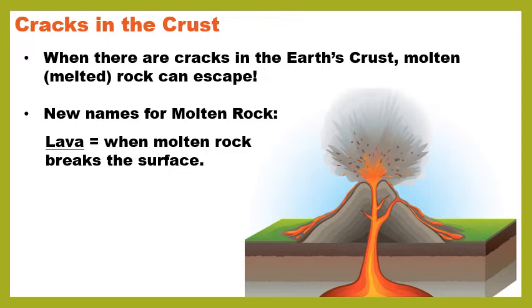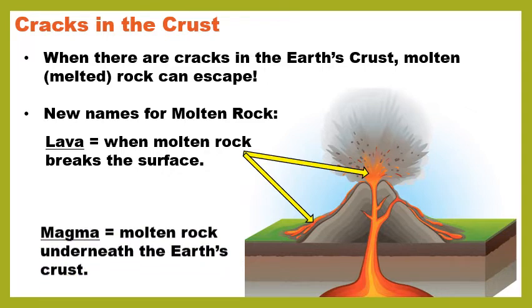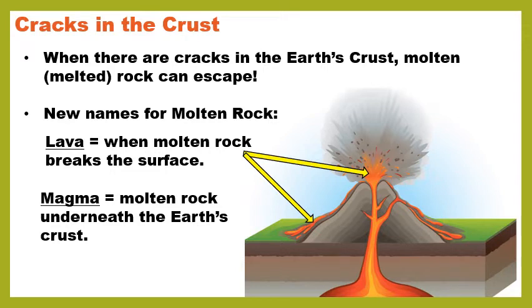So if the molten rock breaks the surface, we're not going to call it molten rock anymore. We're going to call it lava. So in this diagram, there's lava that's bursting out of the volcano, and there's also lava running down the sides of the volcano. So that is molten rock that has reached the surface. If it's underneath the surface, we call it magma, and we only call it magma when it's underneath Earth's surface. You know, scientists love to make names for things instead of just saying underground molten rock, above ground molten rock. We added a new name because, I don't know, scientists are mean to us.